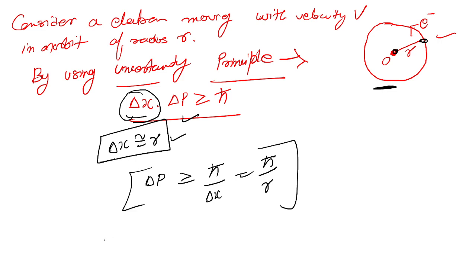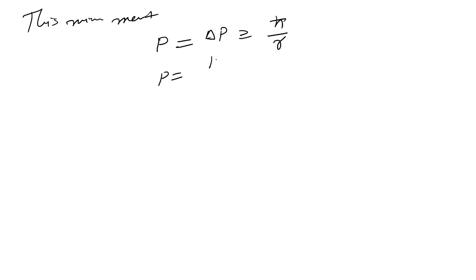Now considering that this is the minimum momentum, what will be p? That is p equal to delta p, and delta p is greater than or equal to h bar over r. So p will be equal to h bar over r. So this is the p expression.